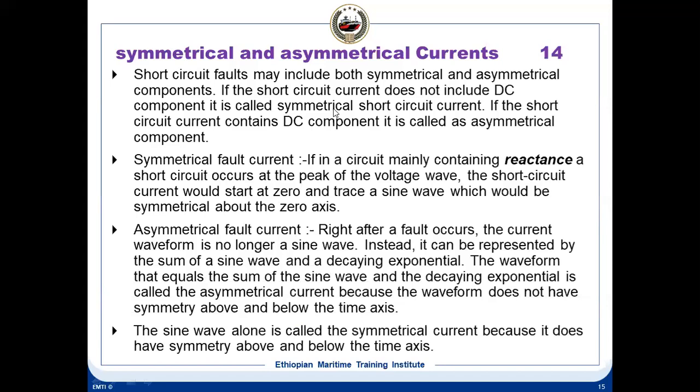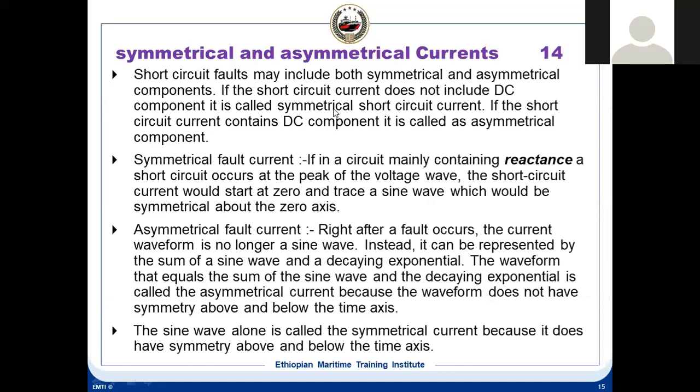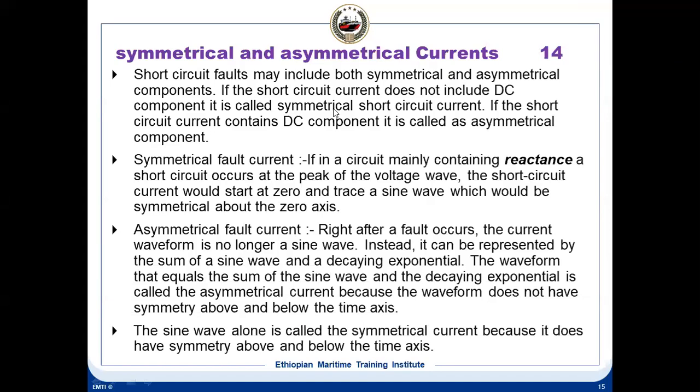So this short circuit current, we say symmetrical and asymmetrical. If it has no DC component, it is symmetrical. And if the short circuit contains a DC component, we call it asymmetrical. Okay, symmetrical current and asymmetrical current. Whenever a fault current flows, there can be two currents in that. One is called symmetrical current and the other asymmetrical current. Symmetrical current means that it does not have a DC component.